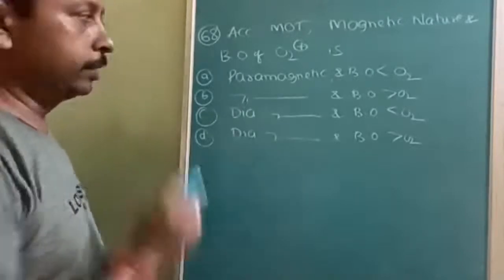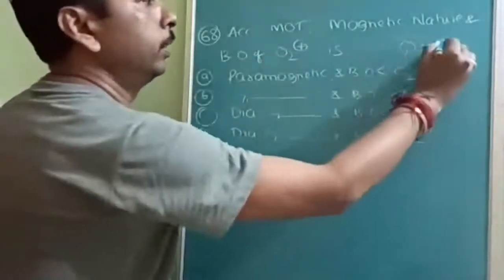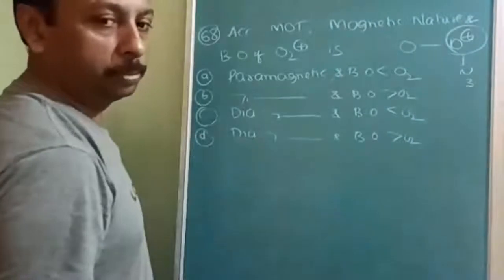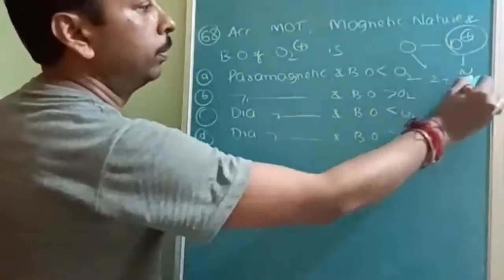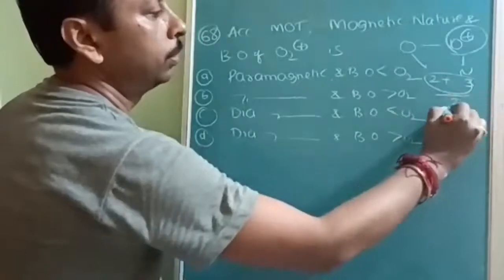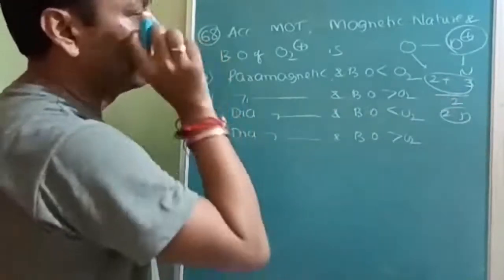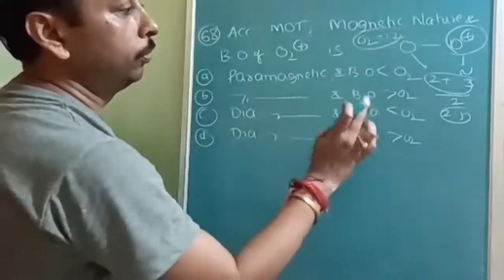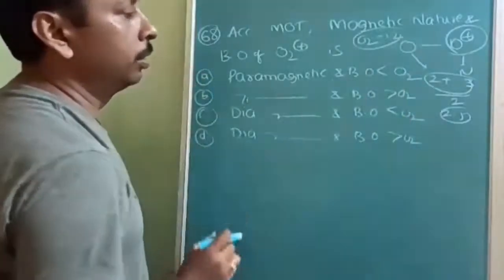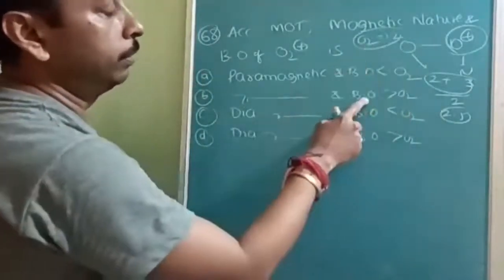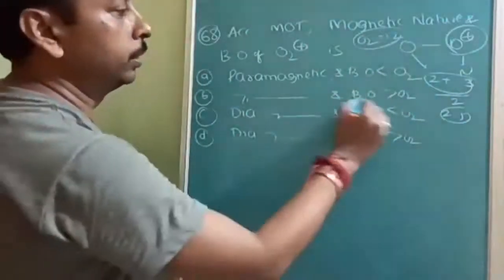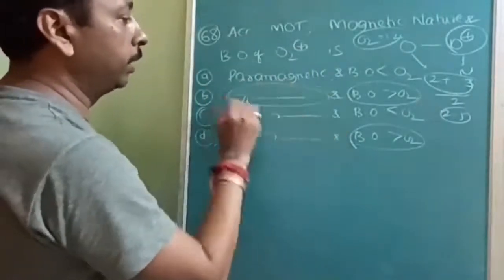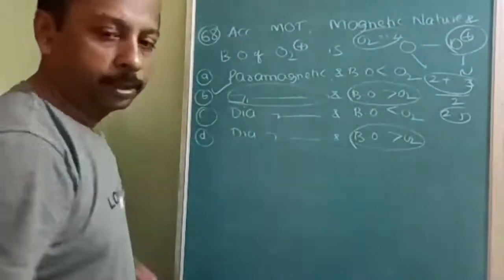Okay, simple. Just now I told you about O2 positive. That means one will be positive. In NO positive, nitrogen will form 3 bonds and oxygen will form 2 bonds, so 2 plus 3 by 2, that is, the bond order will be 2.5. The oxygen bond order is well known, that is 2. So the bond order of O2 is less than that of NO. The bond order of O2 positive is greater than O2. So this can be answered. And it has an odd number of electrons, so it is paramagnetic. So what is the correct answer? Option B is the correct answer.